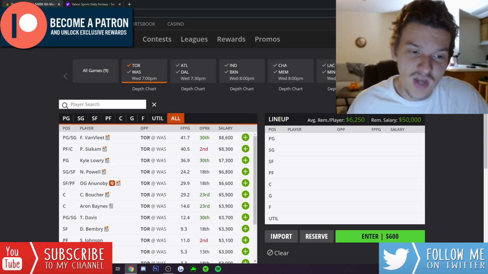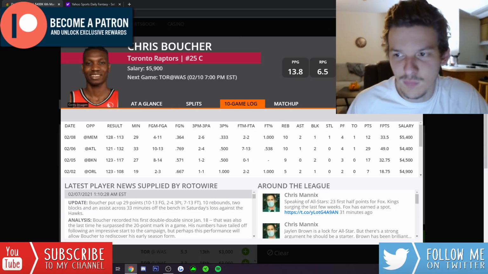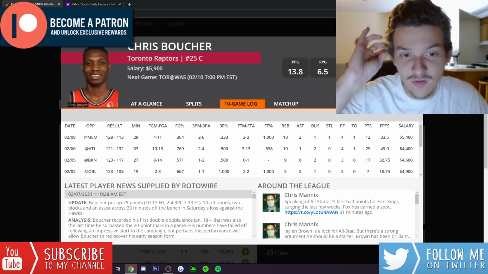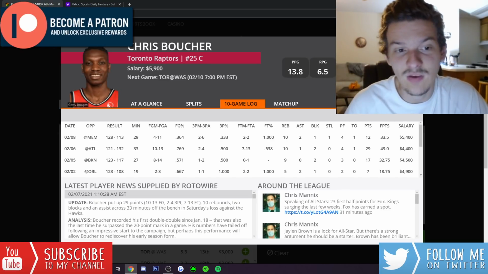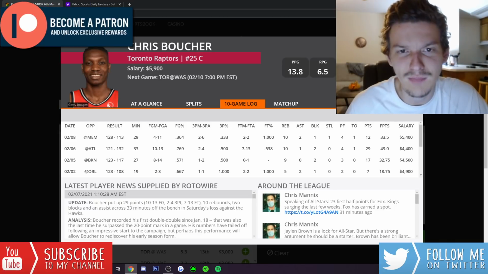I think Chris Boucher has some upside if they give him the minutes. His price is starting to come up. The minutes are starting to be there, though. Last 3 games, he's played 27, 33, and 29 minutes.